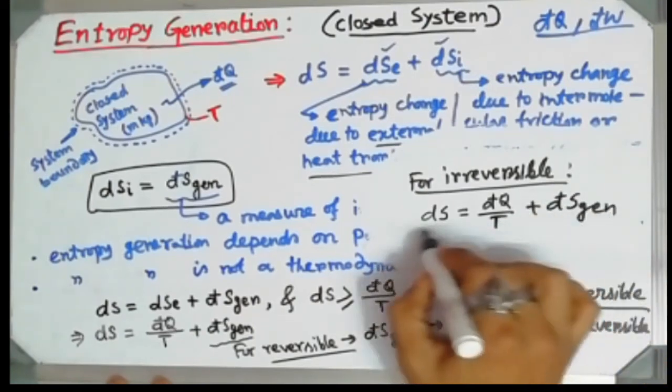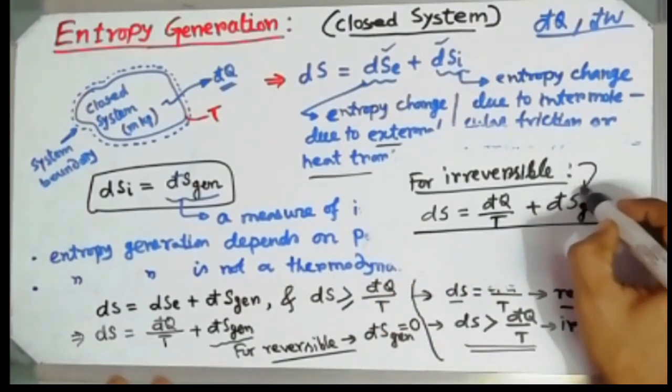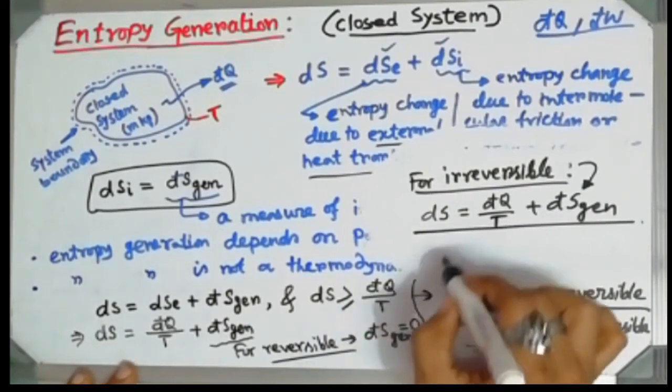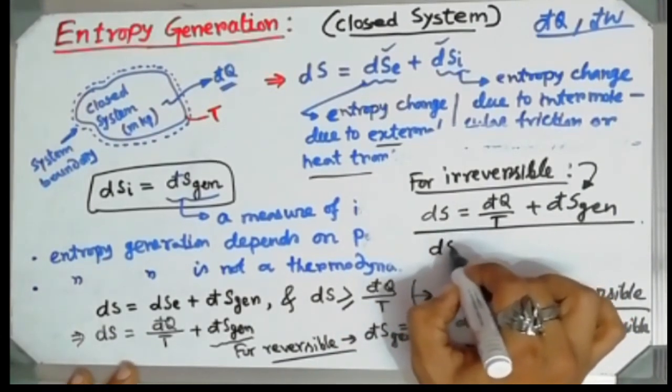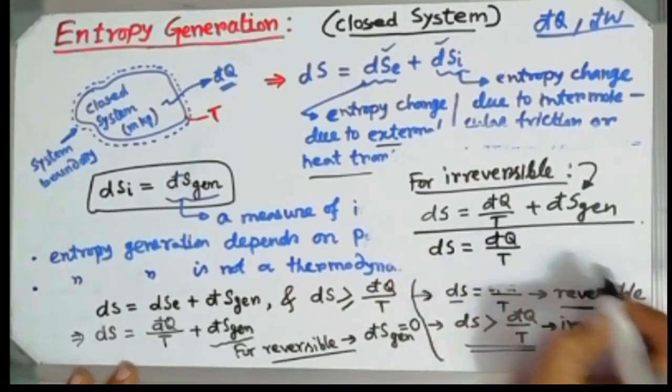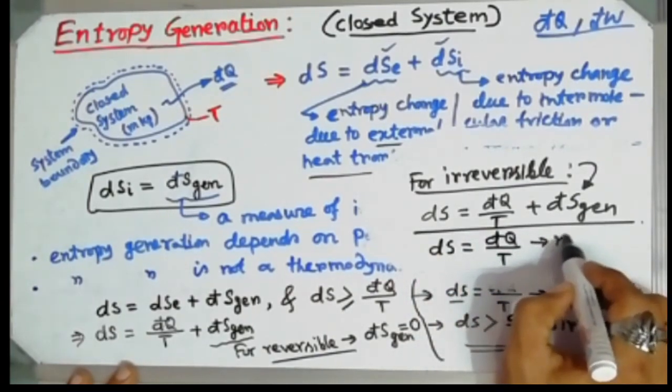This relationship is valid for an irreversible process, and for a reversible process the generation part is 0. So for a reversible process ds is only related with d cut q by t.